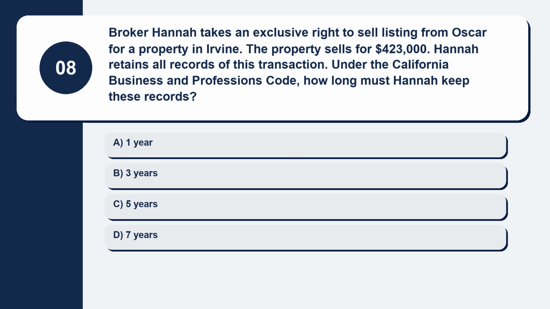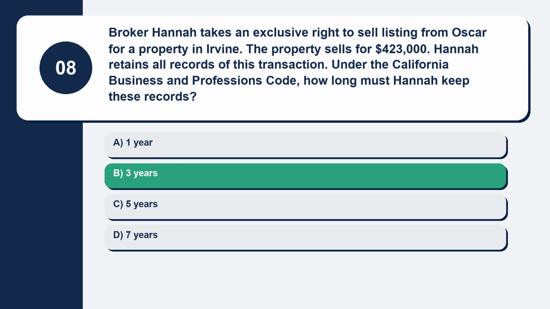Question 8. Broker Hannah takes an exclusive right to sell listing from Oscar for a property in Irvine. The property sells for $423,000. Hannah retains all records of this transaction. Under the California Business and Professions Code, how long must Hannah keep these records? Here are your options. Option A, 1 year. Option B, 3 years. Option C, 5 years. Option D, 7 years. The correct answer is option B, 3 years.